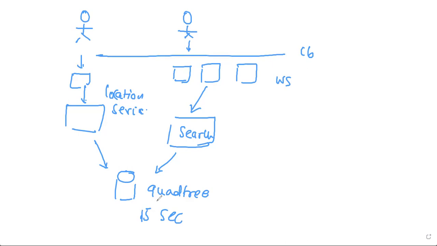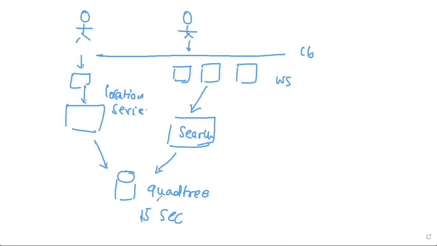But as soon as you book a cab, you want the exact location, right? That's where you need every update on the driver's location, and that is not where the quad tree is helping, because that is more of an approximate thing, with a 15-second delay. You can even make it a 1-minute delay, depending on that. So search-wise, the quad tree will work, right?